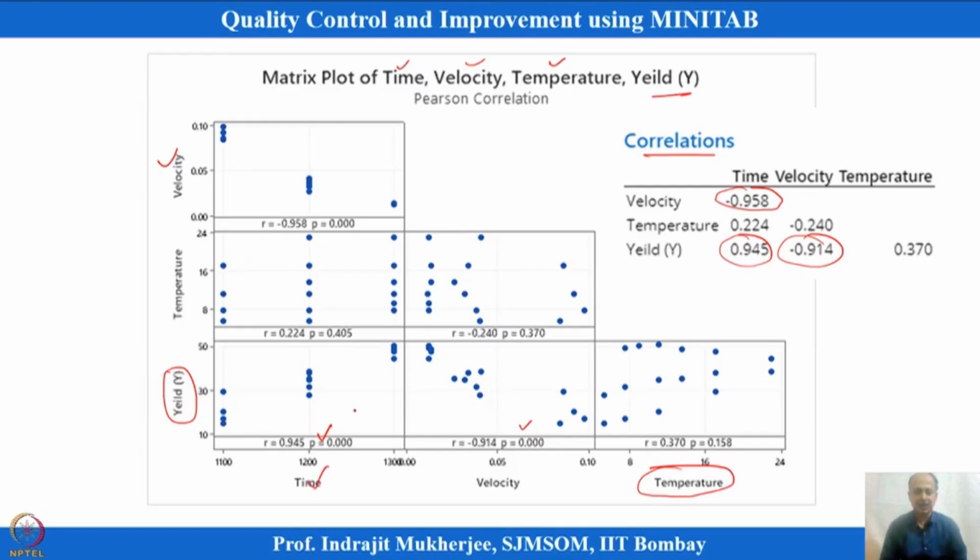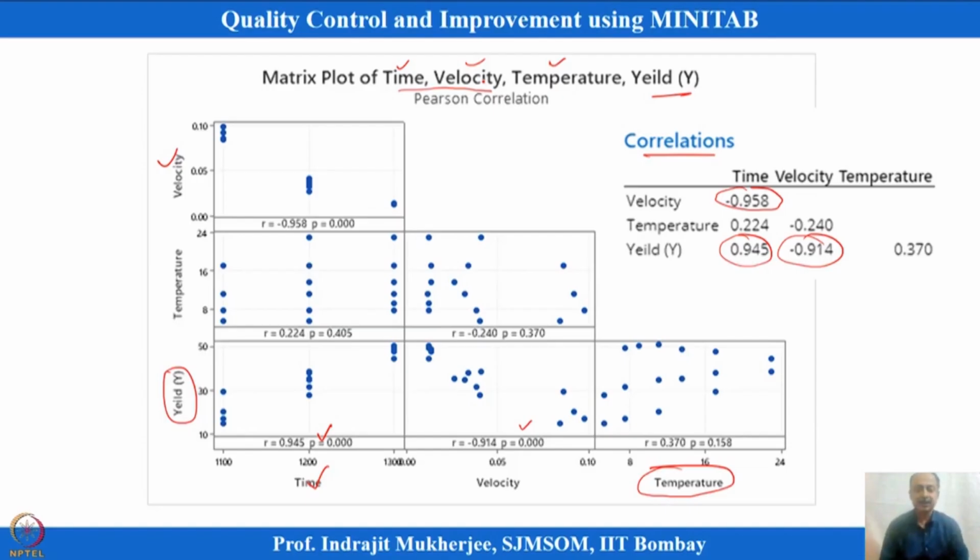So this correlation matrix gives you some preliminary information about what is expected when we run the regression analysis. Time and velocity are two variables which are highly correlated, so we have to adopt only one of them. How do we select which one to adopt?